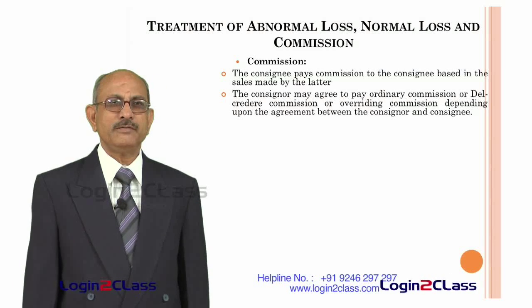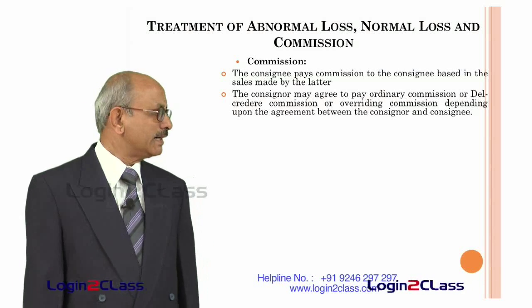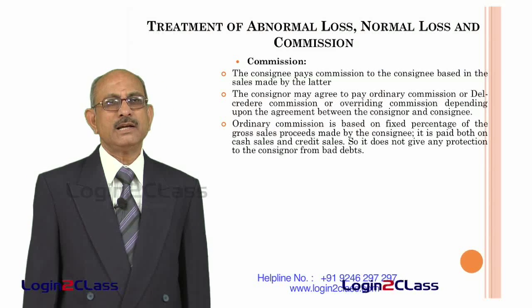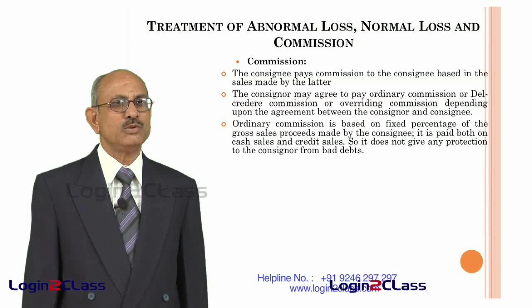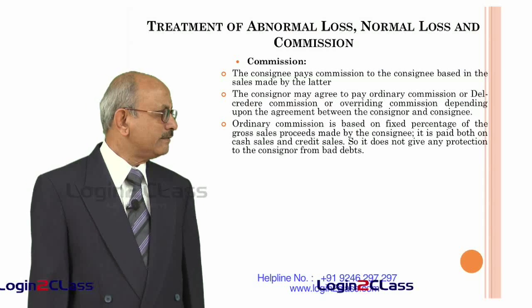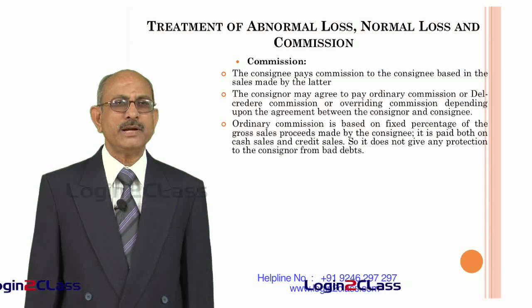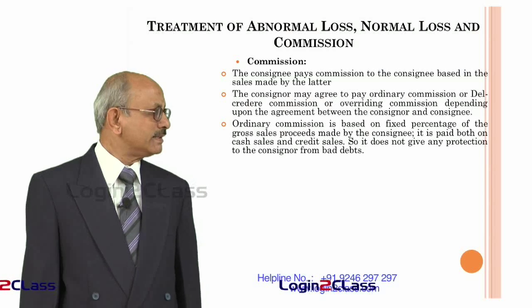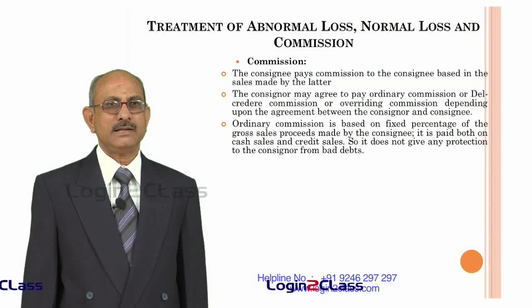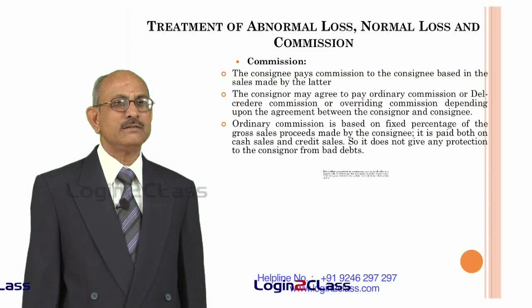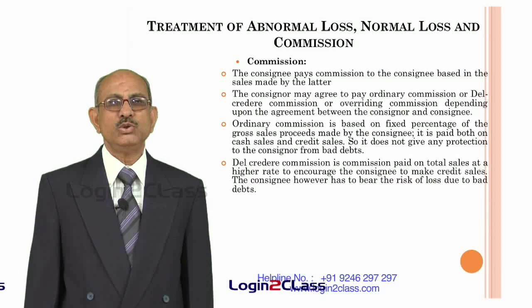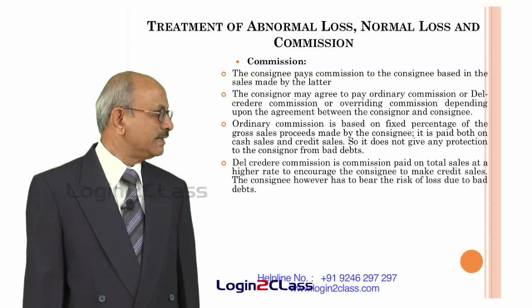But there is a difference between ordinary commission and del credere commission that we have seen, that in the case of ordinary commission, it is the commission for undertaking the sale of goods, and in the case of del credere commission, it is a commission paid on total sales at a higher rate to encourage the consignee to make credit sales and also to take the risk of making those credit sales. That is, risk on account of loss due to bad debts is on the consignee.